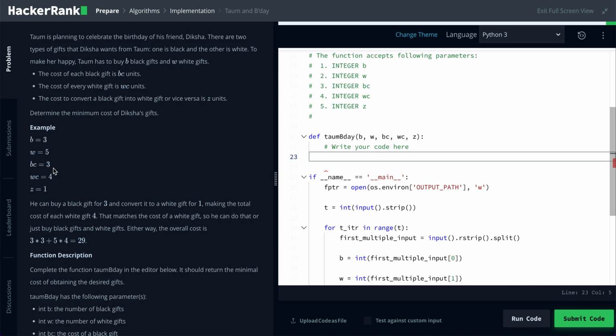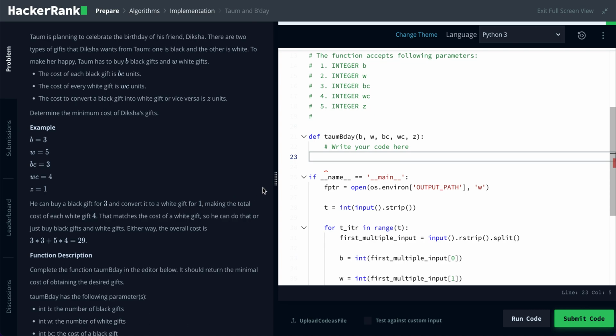So if you bought all black ones and converted them to white ones in this scenario, that would be the same as if you just bought the appropriate amount of black ones and white ones, because of the dollar that it costs to convert them, making the cost of the converted black ones to white ones the same as if you just bought white ones. So a little confusing, but I hope you're following.